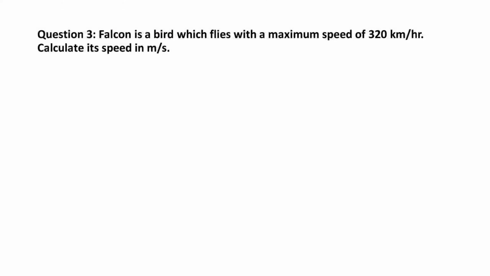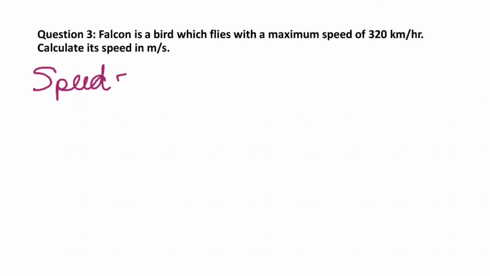See, in this numerical we need to convert. This is a numerical of conversion. Here the speed is given as 320 km per hour. That means we need to convert kilometer into meter and hour into seconds. We know 1 kilometer is equal to 1000 meter and 1 hour is equal to 3600 seconds. So now let us do the numerical.